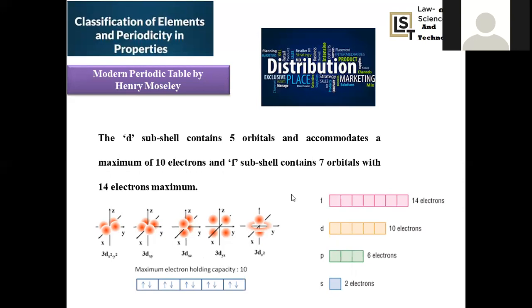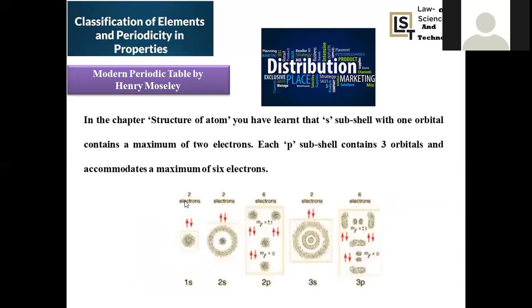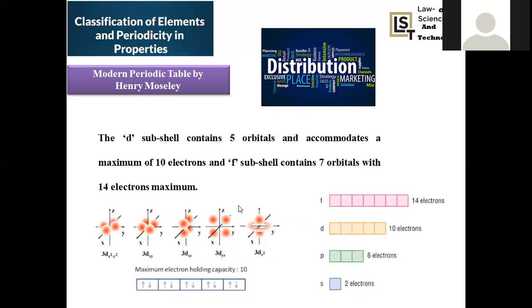When we go with all these d orbitals, 5 degenerate orbitals will be there. Subsequently, they are filled with 10 electrons. And when you move on to the f orbital, there are 7 orbitals, accompanied by a maximum of 14 electrons. S orbital with 2, p orbital with 6 electrons, d orbital with 10 electrons, and f orbital with 14 electrons maximum filling will be possible, right? That is the filling of electrons.